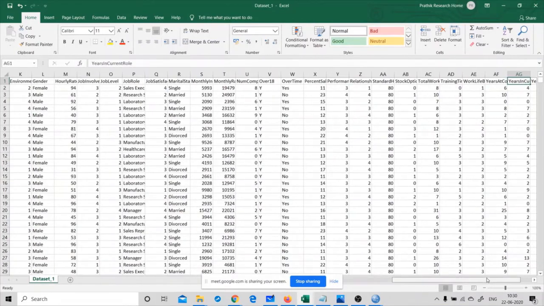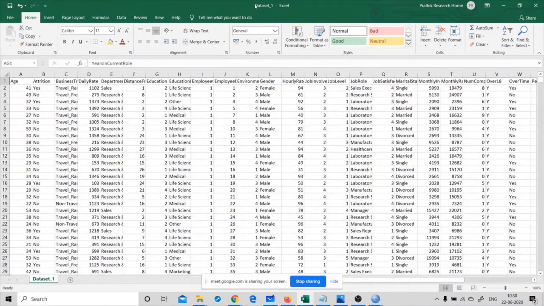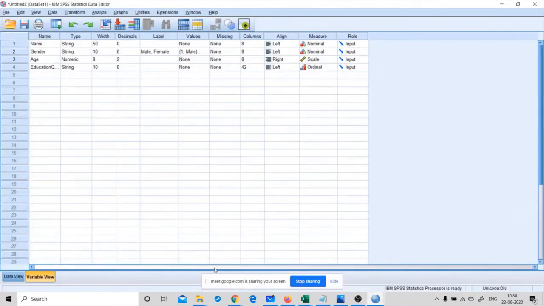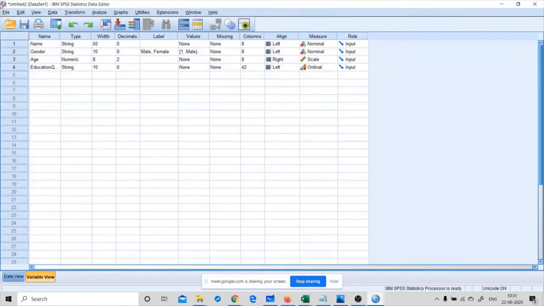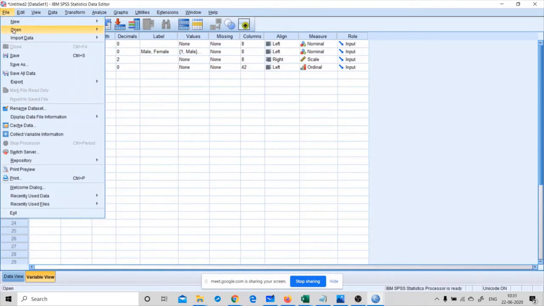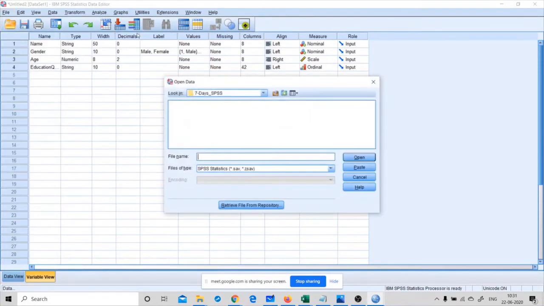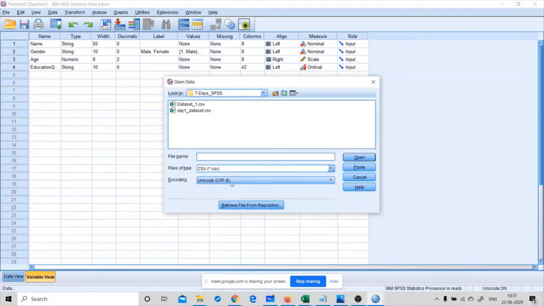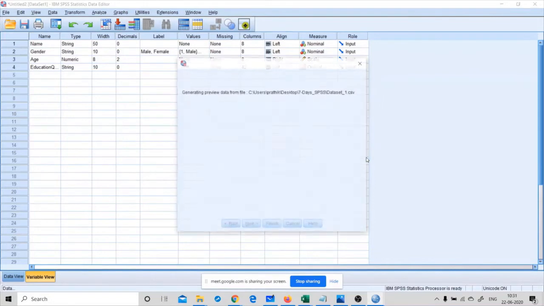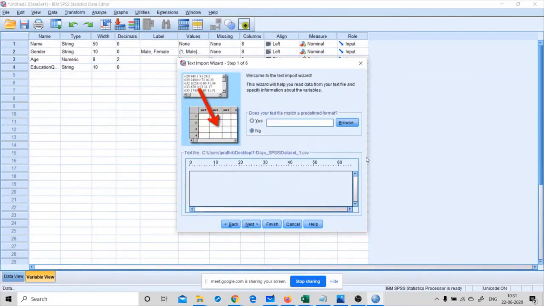So let me open this data set file in SPSS. For that I have to choose File, Open Data, then select CSV format, because my data set is in CSV format. Choose data set 1, then open. It will generate your preview data.